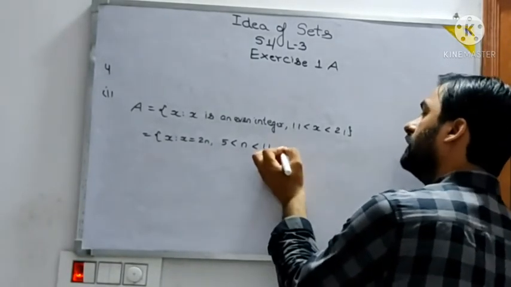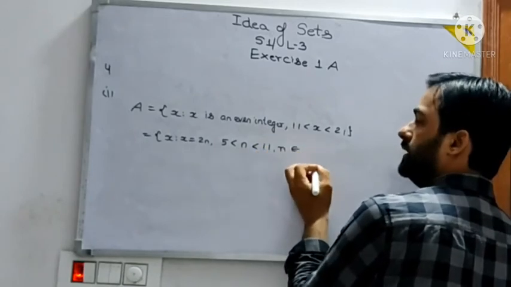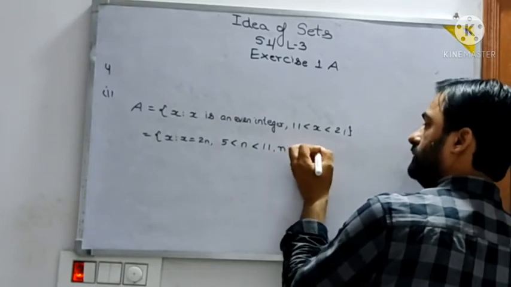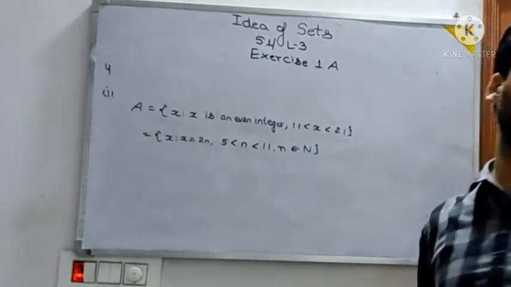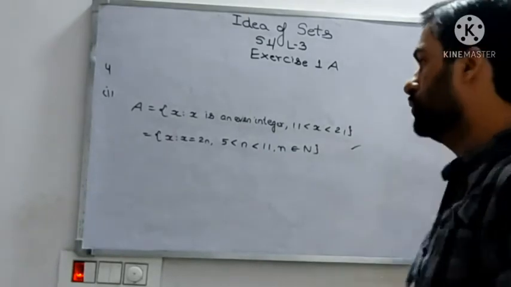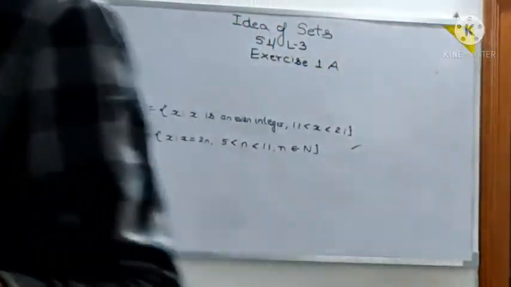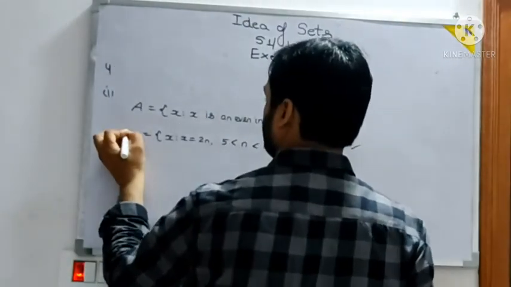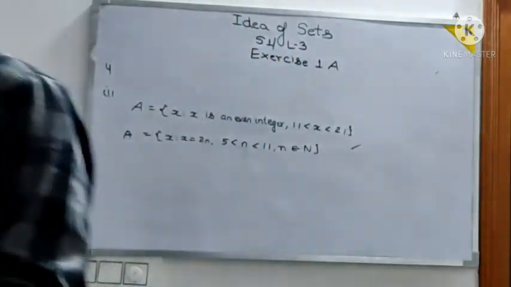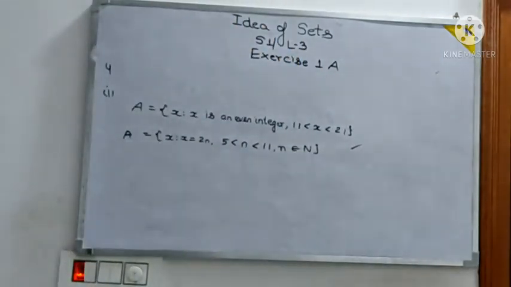And n is an element of integers, you can write, or natural numbers. This might be a little typical for you, not a problem. That's why I'm writing both of them. Write both of them in the copy. This might look very typical, but don't worry.